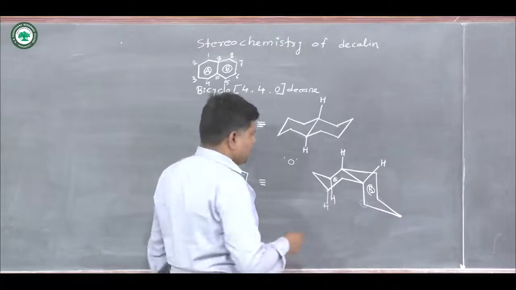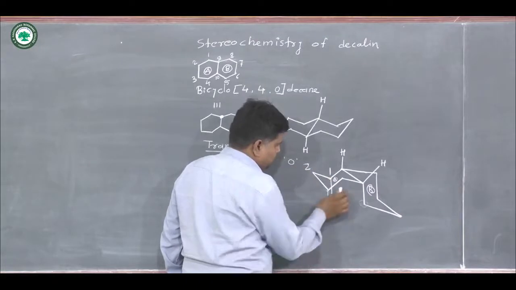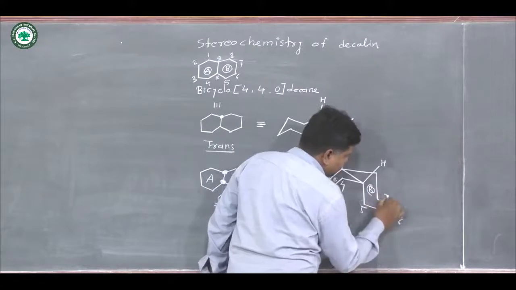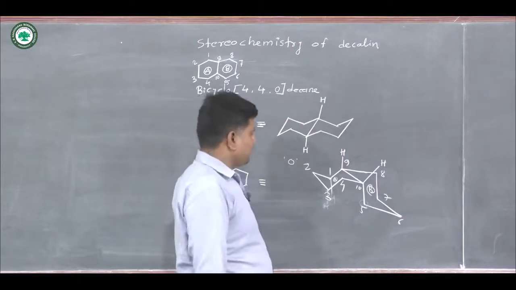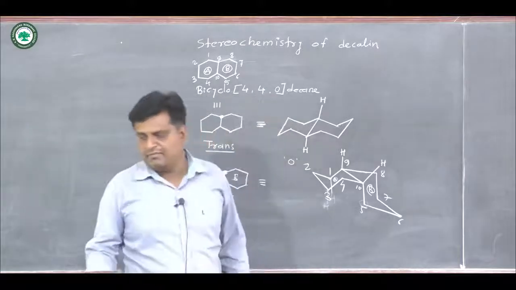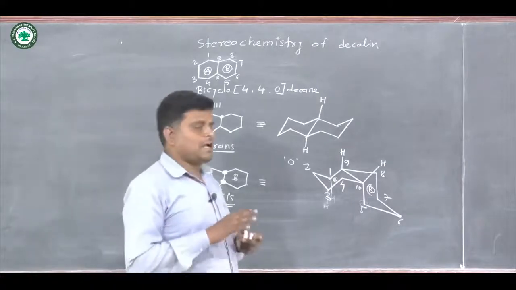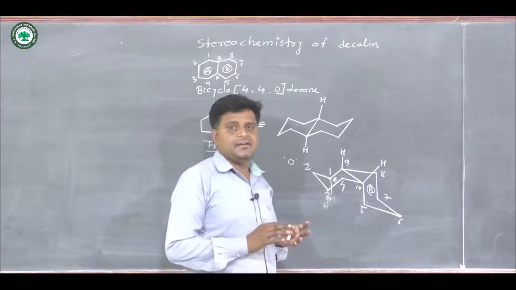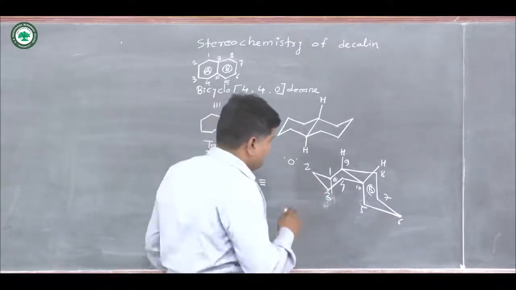the segments. Okay, now first you try to number this carbon atom. Suppose 1, 2, 3, 4, here we write 5, 6, 7, 8, 9, and the last one is 10. Okay, and we try to write its segments. So here there are three types of different segments: gauche segments, butane gauche segments. Butane gauche segment means what? 4 carbon atoms which are gauche with each other, and those carbon atoms are not present in the same ring, but are present in both rings, or in different rings.